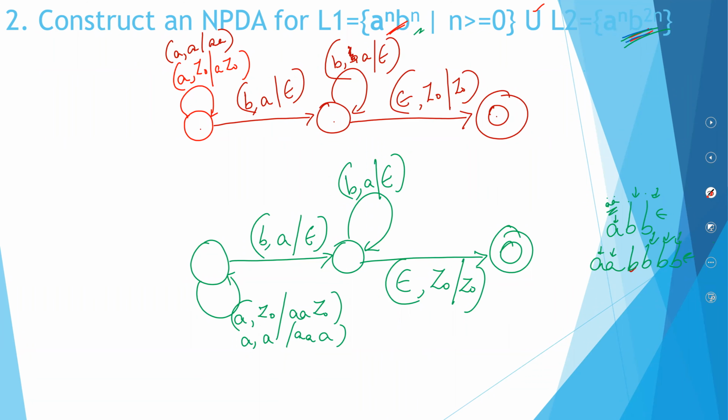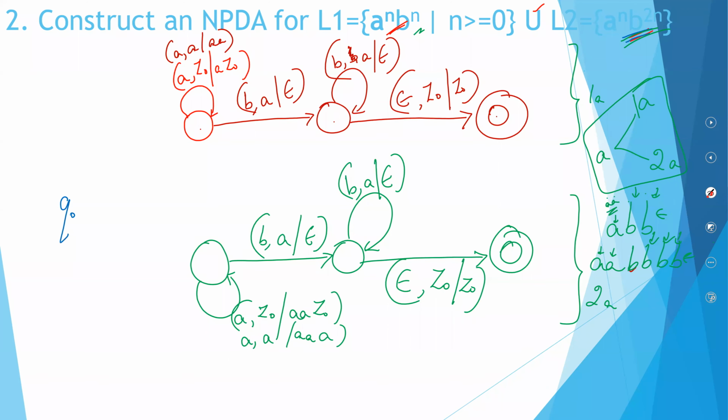As I told you earlier, when you encounter an A, you have a doubt. Initially, when you have an A, you have a doubt whether you should follow pushing in 1A. This diagram is for pushing in 1A, and this diagram is for pushing in double A's. Should you push in 1A or should you push in 2A? Because this is a union language, both are very much possible. So now we will take care of this particular case. When you encounter an A, should you push in a single A or a double A?